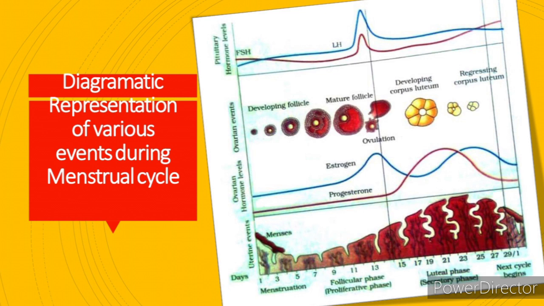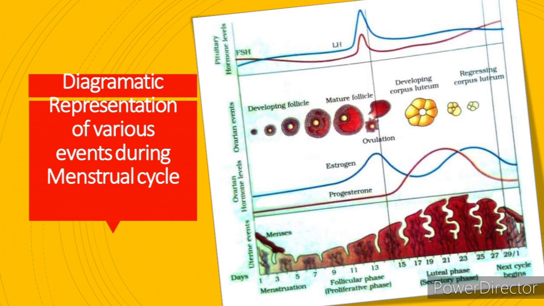Now on the other side, look into here, the reddish portion indicates the endometrium, and see the uterine events. So this endometrium change gives us the uterine events. And what happens to the ovarian hormone events? The ovarian hormone levels. The ovarian hormones are estrogen and progesterone.